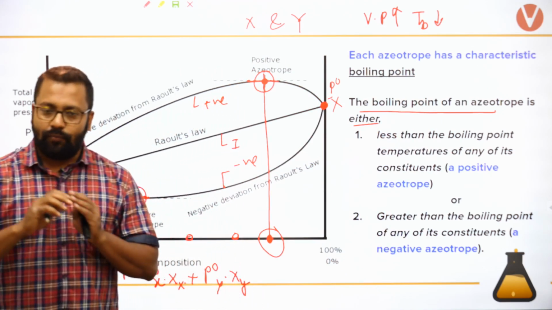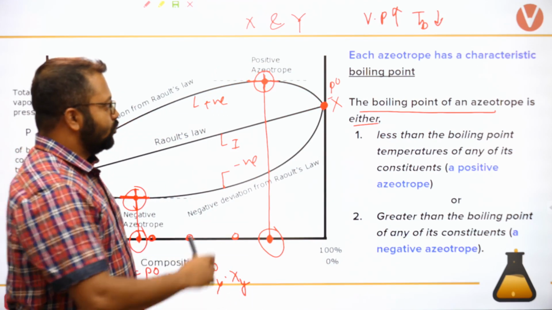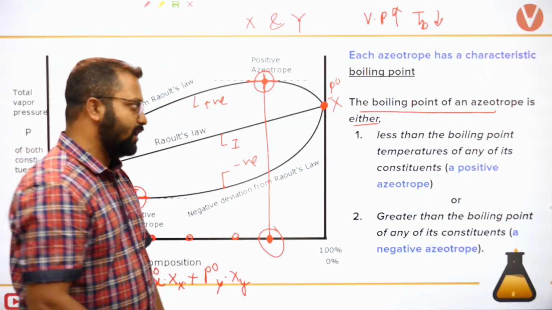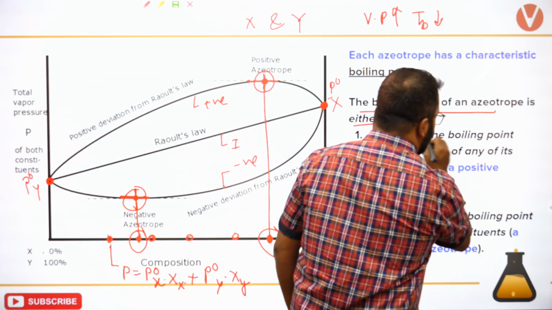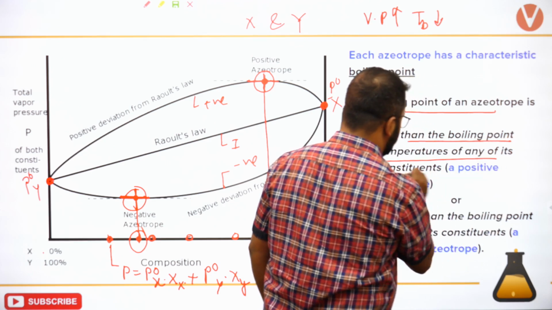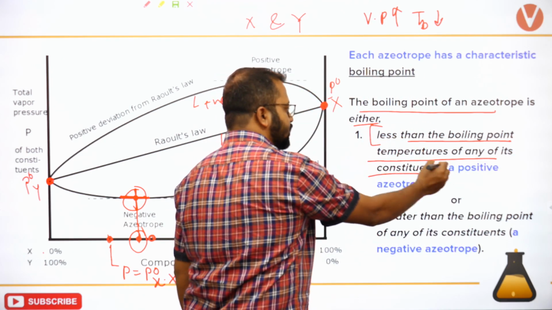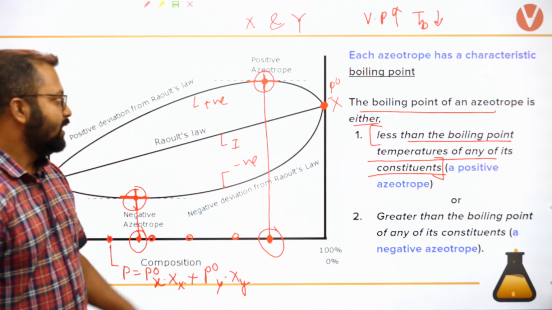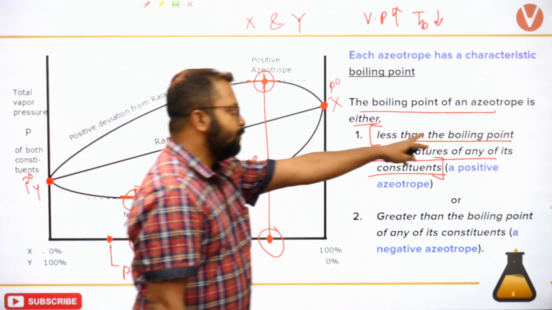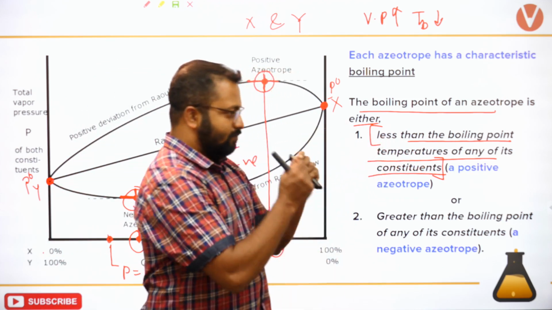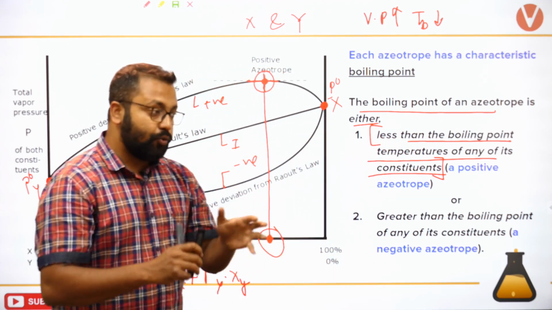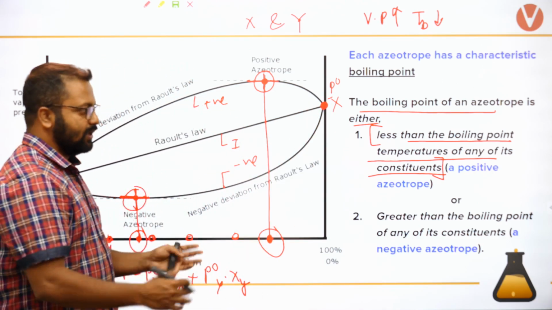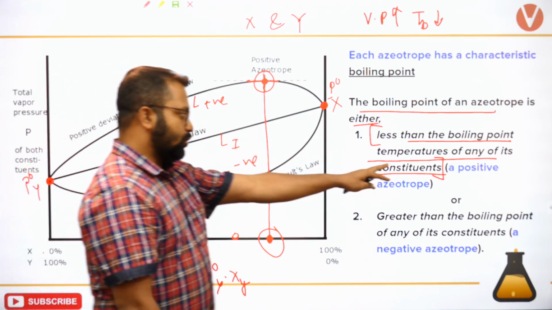Okay, so when a solution shows positive deviation, it will form a boiling mixture whose temperature is less than that of the components. ठीक है, so azeotropic mixture का जो boiling point होगा, that boiling point will be less than that of the components, whatever components you are mixing, if it is positive azeotrope.